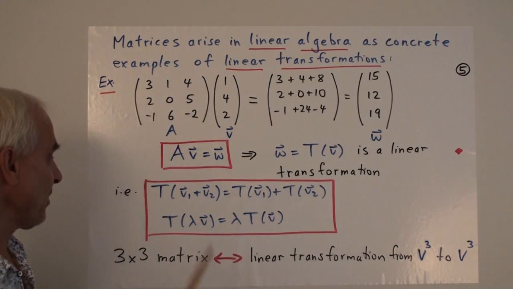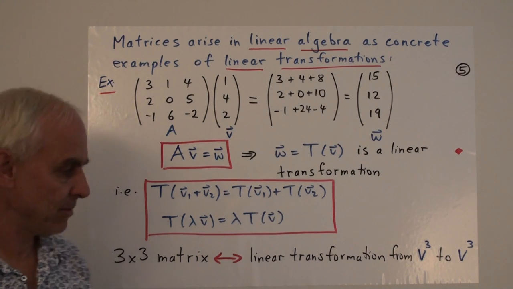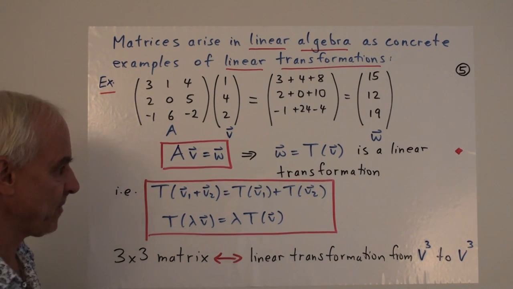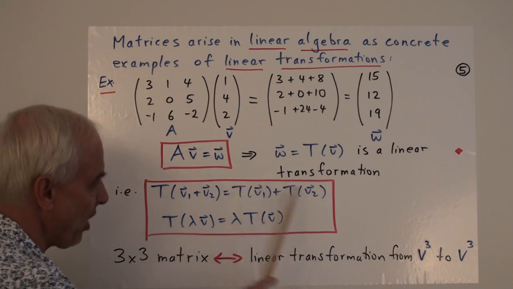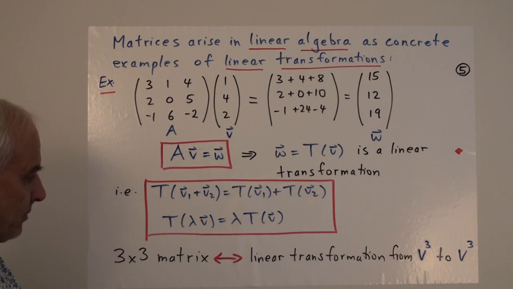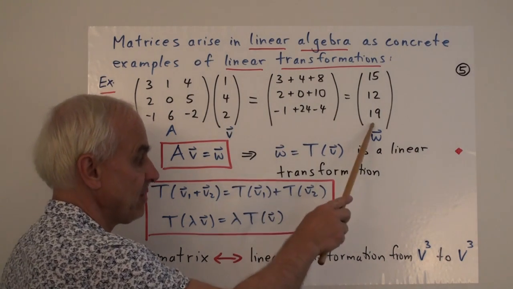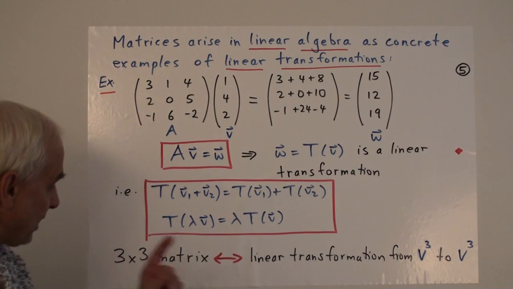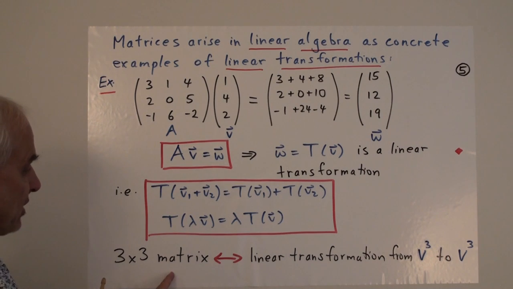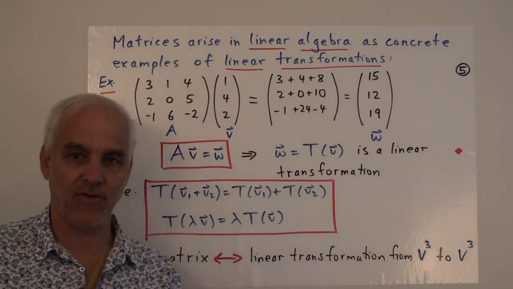So the properties are that T of V1 plus V2 is T of V1 plus T of V2. And secondly, that T of lambda V equals lambda T of V. These two properties define what we mean by a linear transformation. And then it turns out that any linear transformation from a three-dimensional space to itself is necessarily of the form this, for some 3 by 3 matrix. So the linear transformations and the matrices become basically the same things.